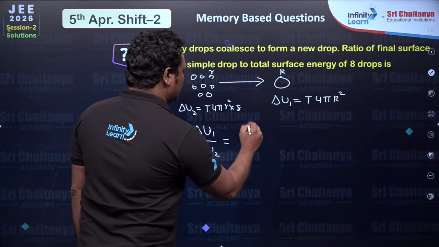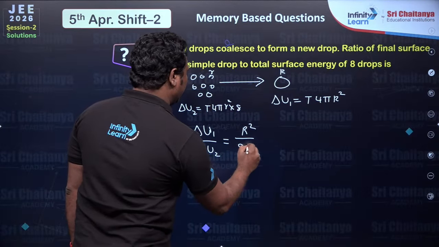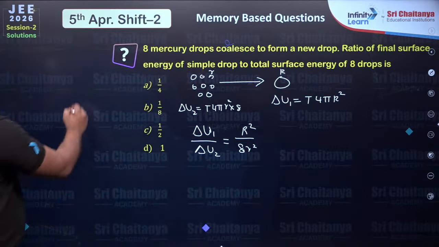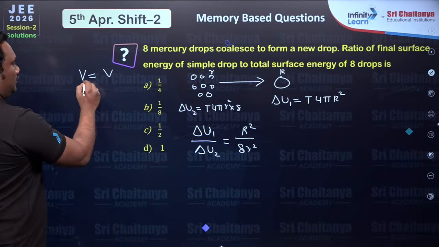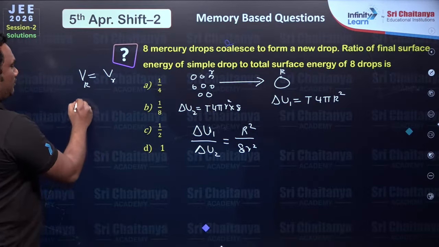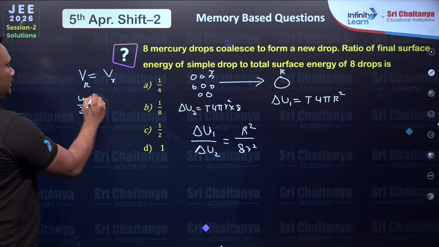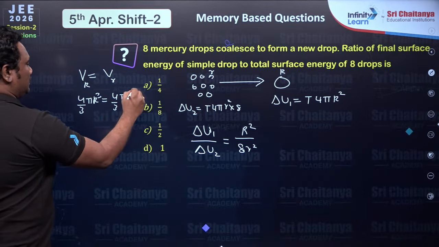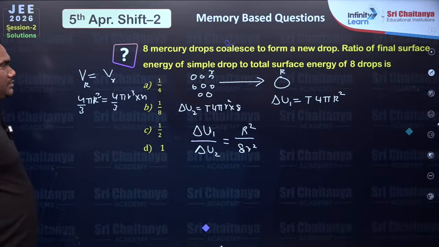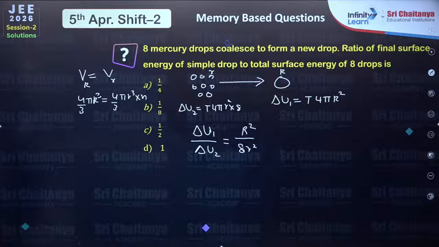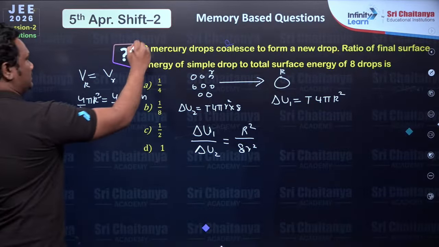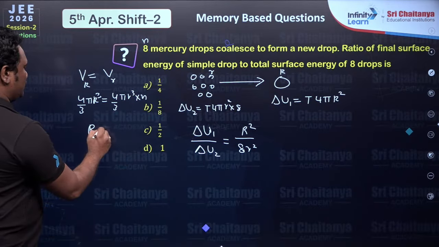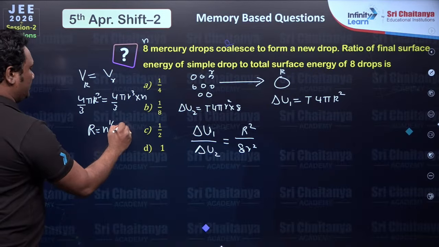So r square by 8 small r square. What is the relation between capital R and small r? When we are equating the volumes, volume of bigger one and volume of smaller one, 4 by 3 pi R cube is 4 by 3 pi small r cube into n times. Let's say n drops are there. So this 8 is only the n value. So from here we will get capital R is equal to n power 1 by 3 times small r.